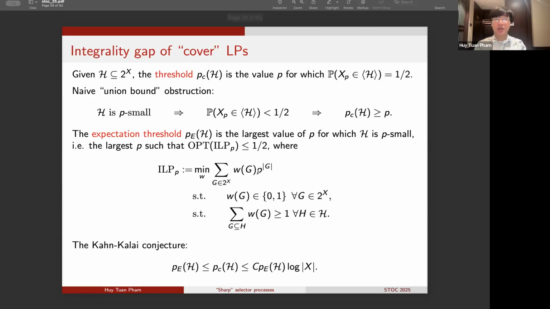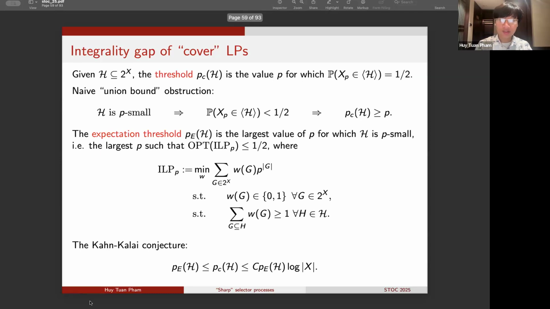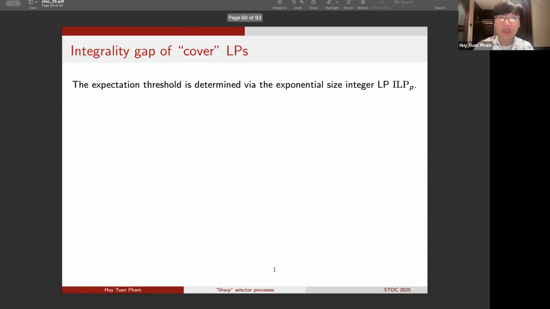So now the Kahn-Kalai conjecture can be equivalently rephrased as saying that the threshold p_c is within a log |X| factor of the expectation threshold p_E of H. Now, it doesn't seem immediately useful to us, even if we know the Kahn-Kalai conjecture in this form, because if we want to determine the expectation threshold p_E, then we have to solve this exponential size integer linear program ILP.